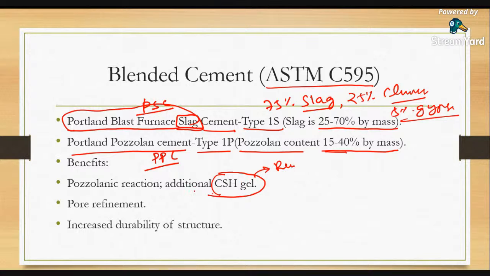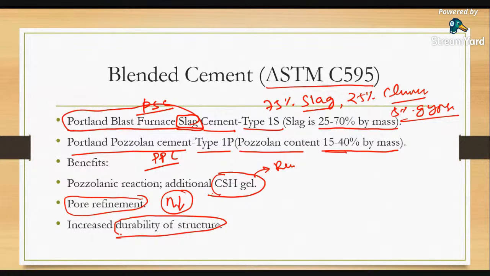So when you use this pozzolanic material as a replacement for ordinary Portland cement as a blended cement, the pores of the structure will reduce. The degree of porosity or voids in the structure will minimize. It means we can say the durability of the structure increases, because if the structure is highly porous, the water and atmospheric moisture will enter into the structure.